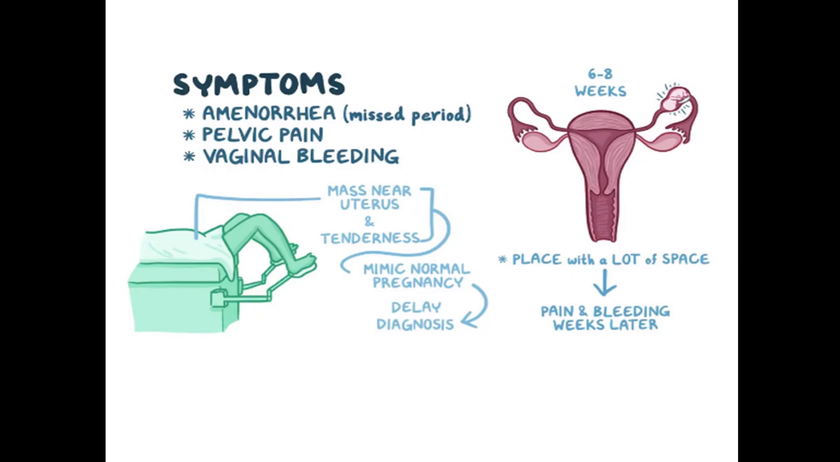Now, how do we diagnose ectopic pregnancy? If we physically examine the patient, we may find a mass that is outside the uterus but near the uterus, and this mass is mostly palpable and very tender. This physical examination may sometimes misguide us into thinking that the pregnancy is normal or inside the uterus. So the signs and symptoms that might suggest a normal pregnancy can cause a lot of delay in the diagnosis.